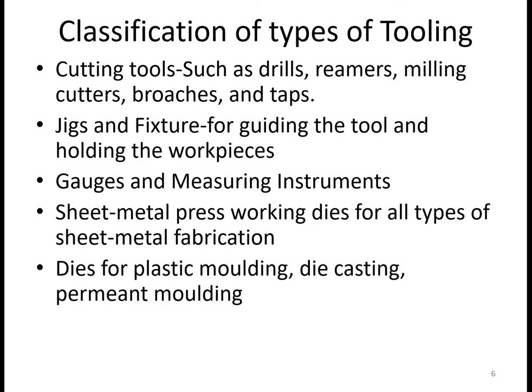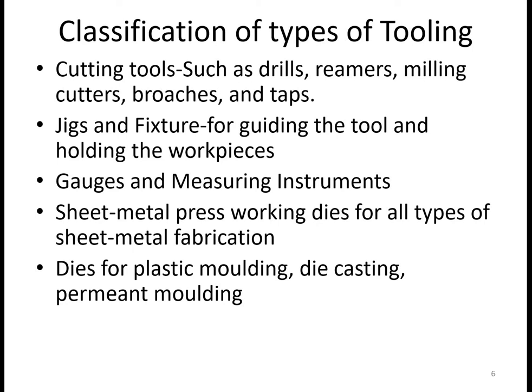So next type of tooling, that is nothing but the dies for plastic moldings and dies for casting and permanent molding. So all kinds of dies which are used there for the plastic molding operation, maybe the permanent molding, maybe the pressure die casting.